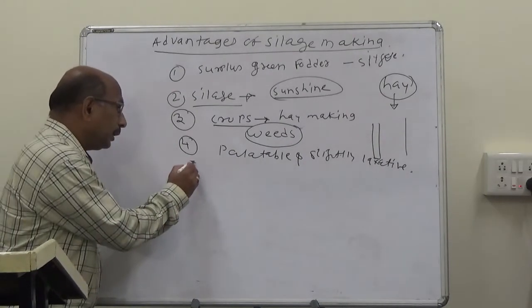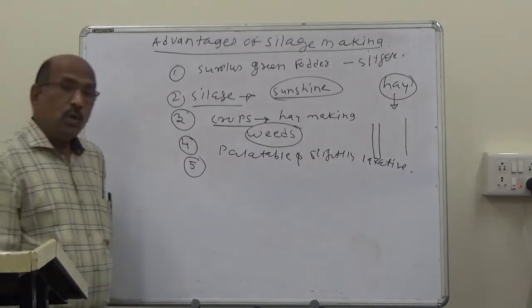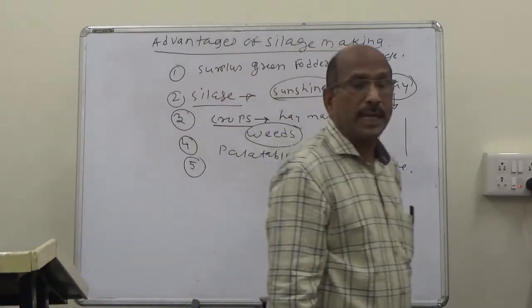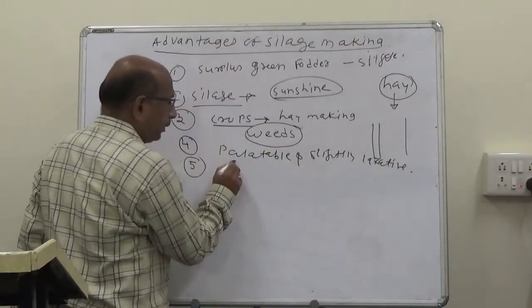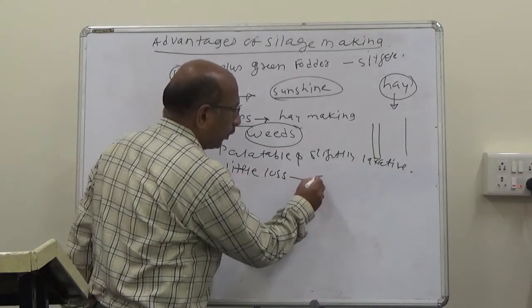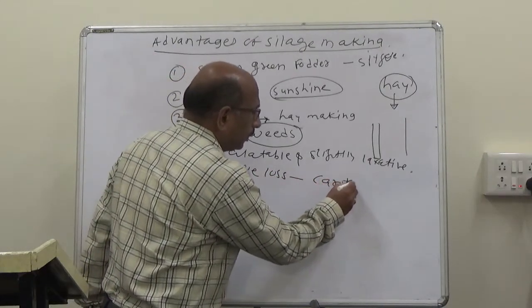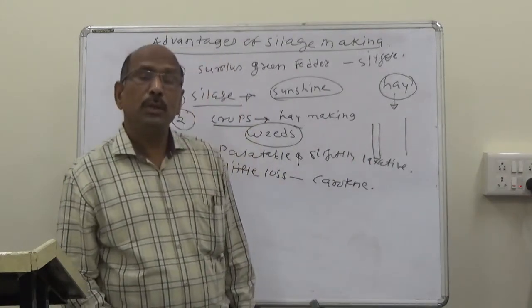Next advantage of silage: there is little loss of carotene. So what is carotene?